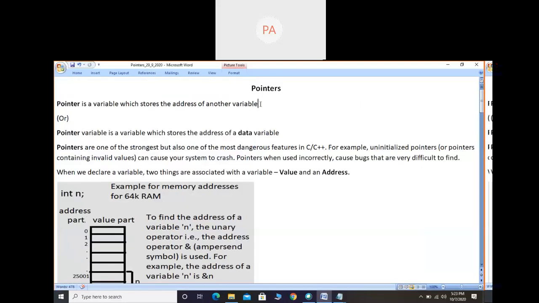Instead of calling it another variable each time, we can say data variable. So we have two variables here, pointer variable and data variable. The pointer variable stores the address of the data variable. I think you got it.